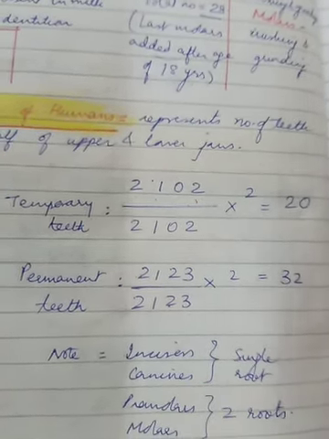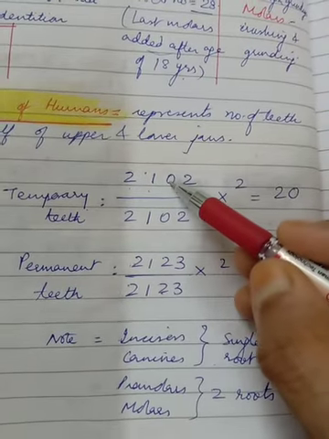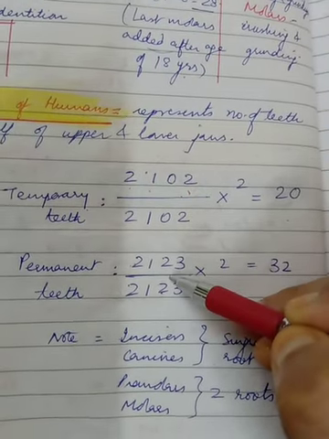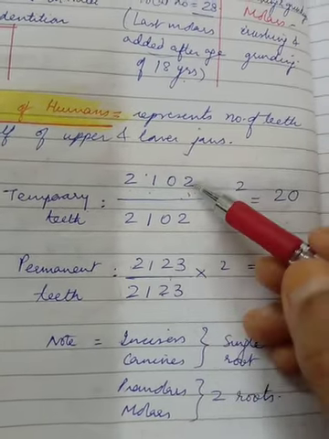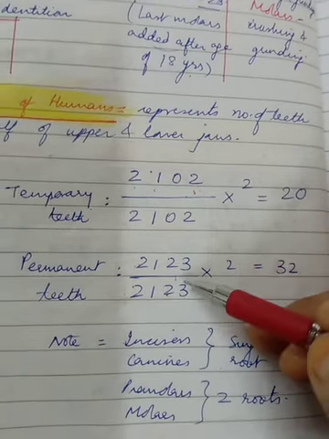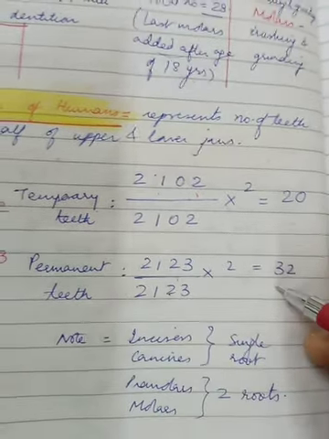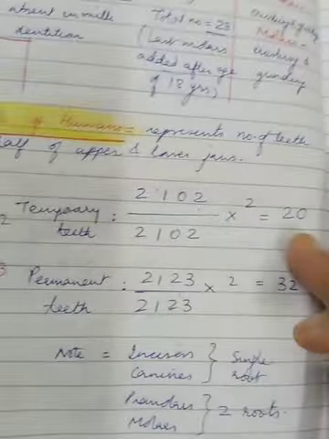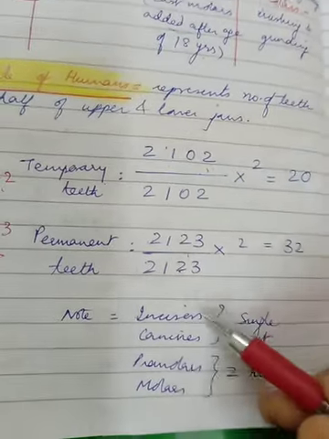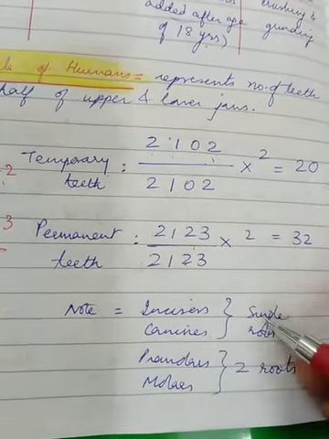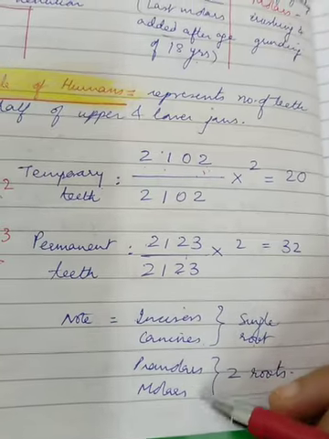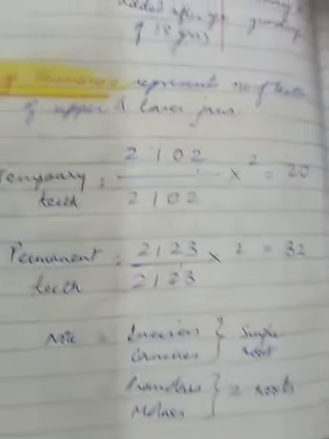But when it's completed, see, now here premolars are also present, that is 0 becomes 2, and the molars from 2 become 3 each. So that makes it to 32. Also a note to be made is that incisors and canines, they are the teeth with single root, and premolars and molars are the teeth with double roots.